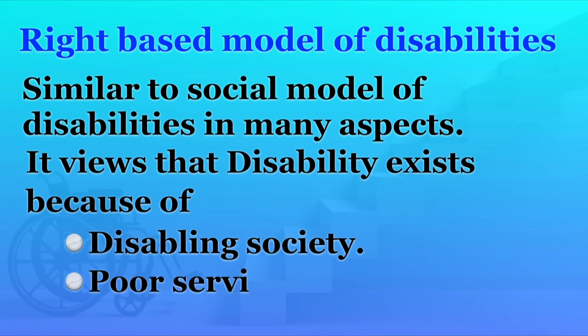The rights based model of disability and the social model of disability have many similar things. Both view disability not as an individual case, rather disability is a social issue, and mainly the disabling society is responsible for poor services to persons with disabilities or segregation of persons with disabilities. The rights based model views disability as a problem of society because of the exclusion of persons with disabilities from different social activities.